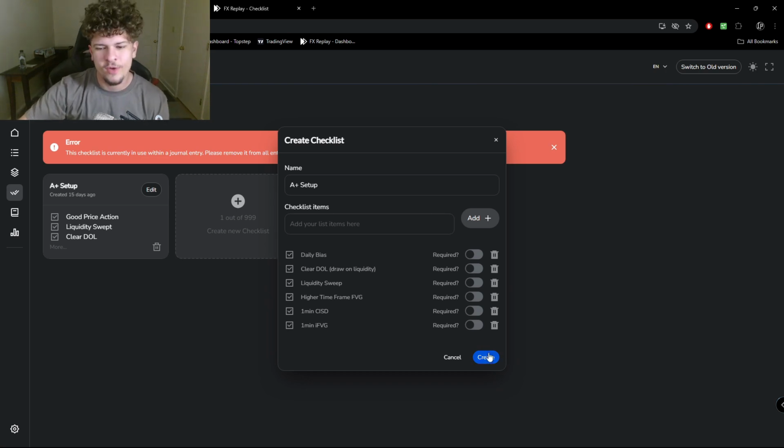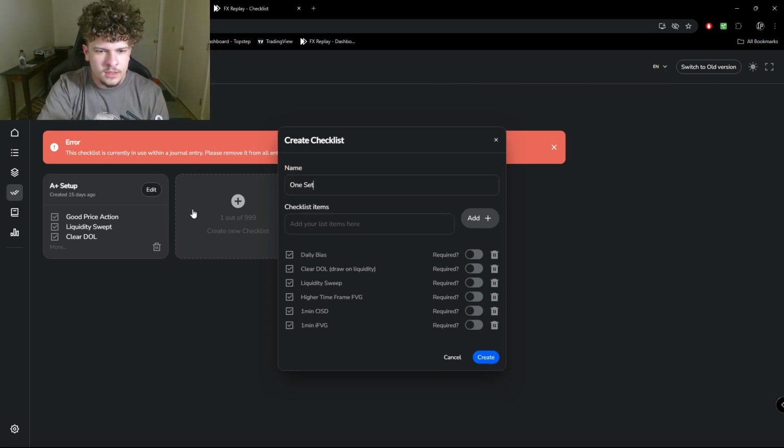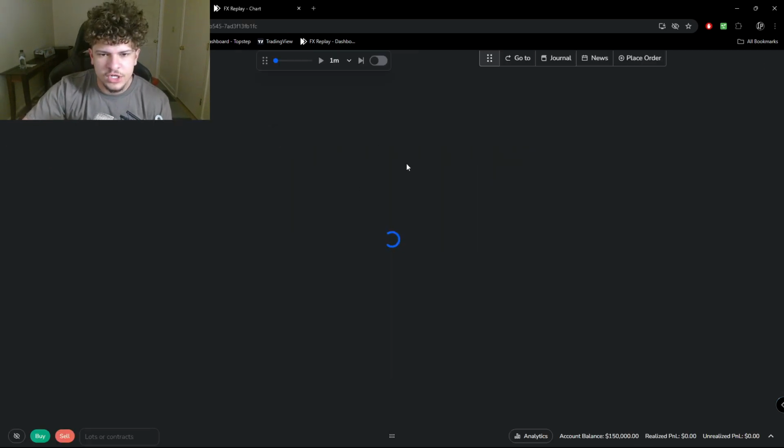Sometimes I deviate from this. We're going to rename this because I already have different ones. You see I have good price action here. That's just kind of null and void because it's a given. But we'll just call this one setup for life. So now we'll go into the session I've already created for us.